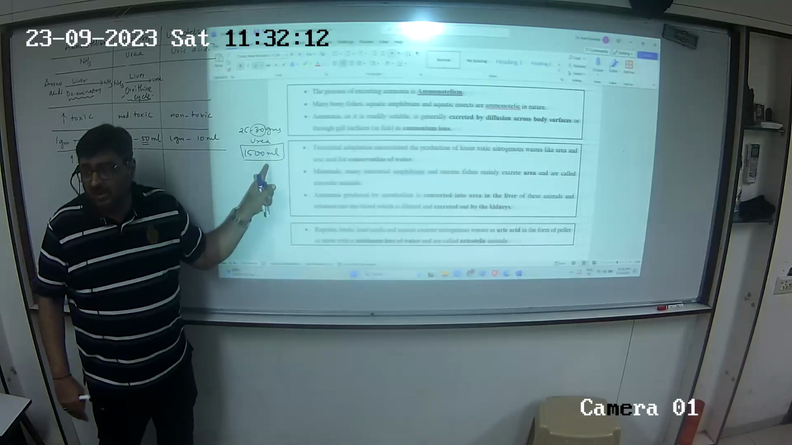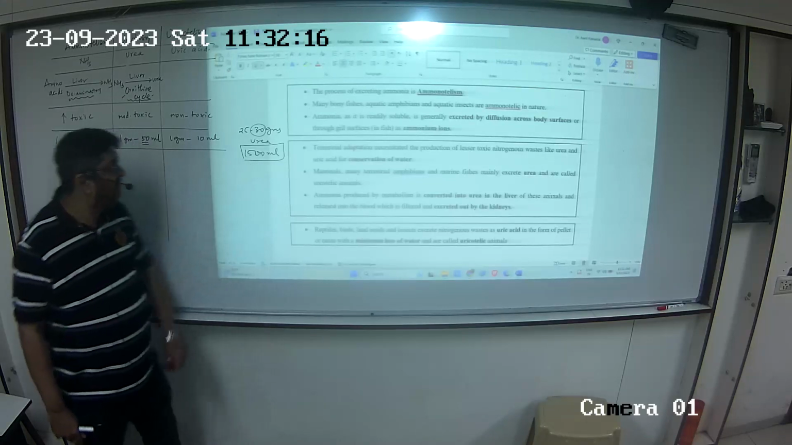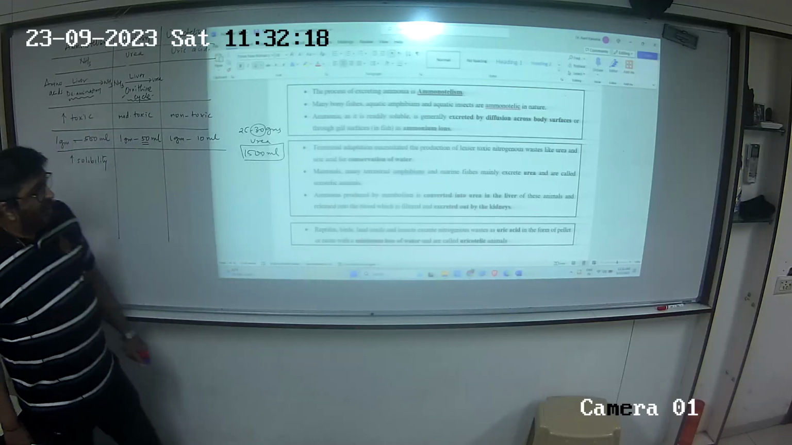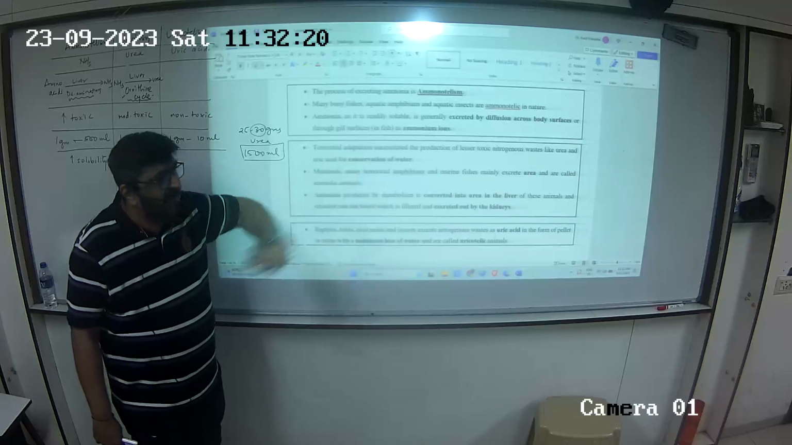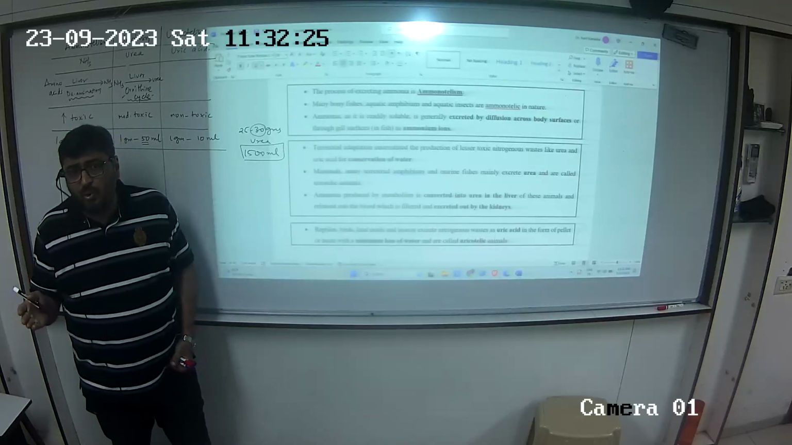Urine will become concentrated. Right? Your urine will become concentrated. Okay. Terrestrial adaptation. See, the reason for us to move from ammonia to urea.